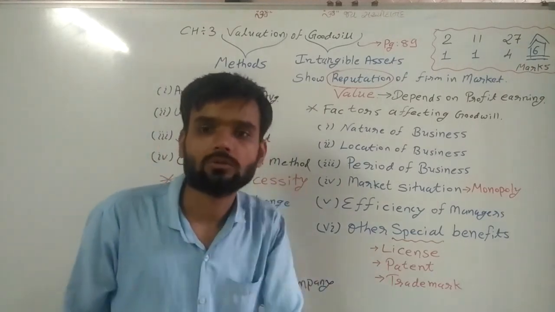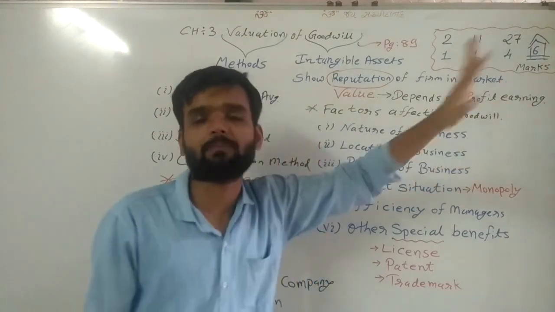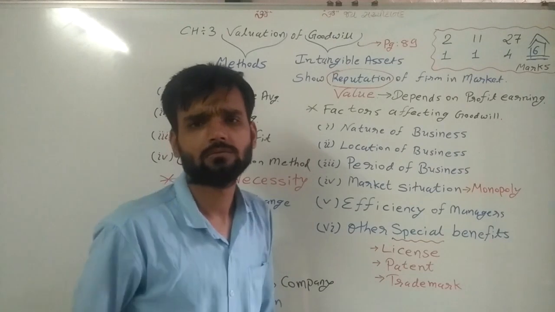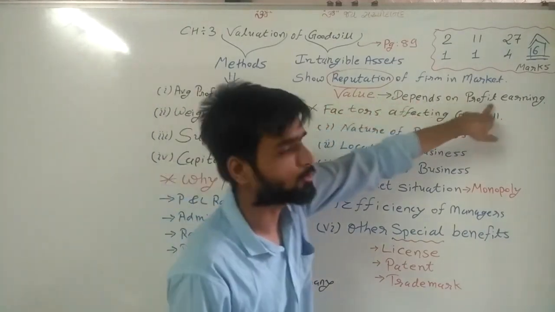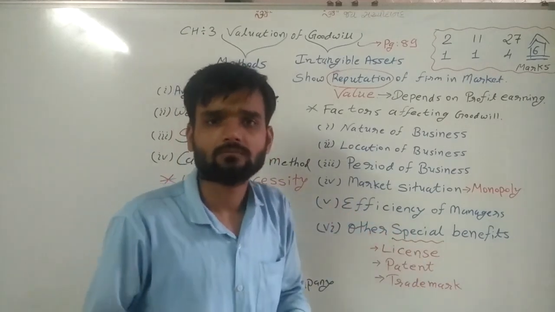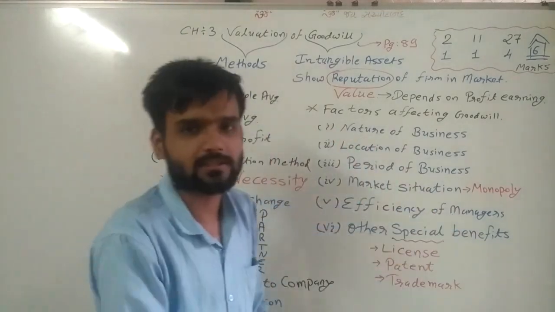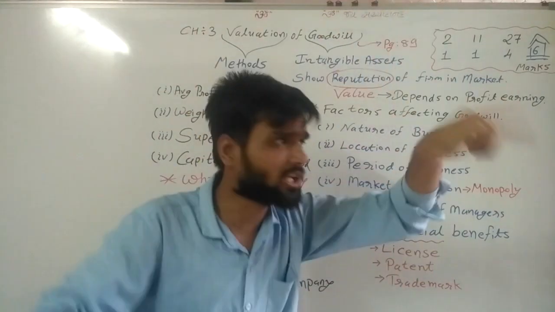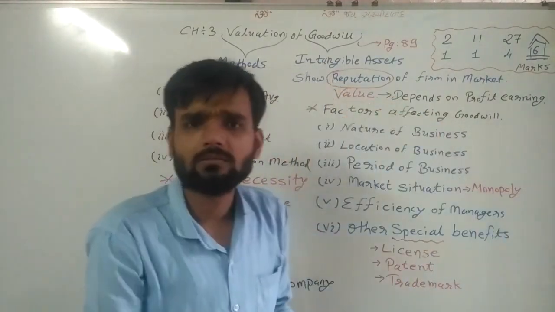Value depends on what? Value depends on profit earning capacity. How can we find the value of goodwill? The value of goodwill depends on profit earning capacity. If a firm, institution, or shop is earning more compared to others, then we can say that is the goodwill.